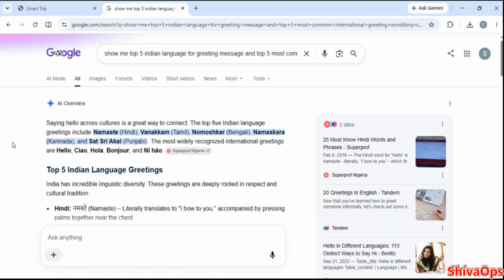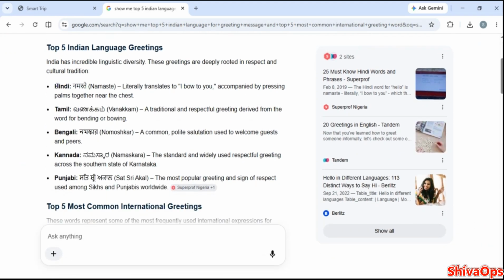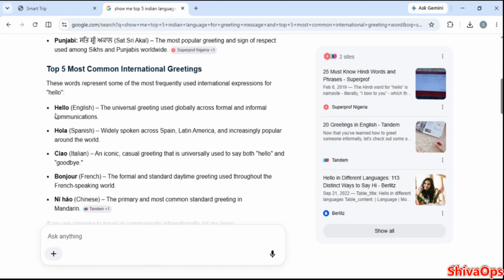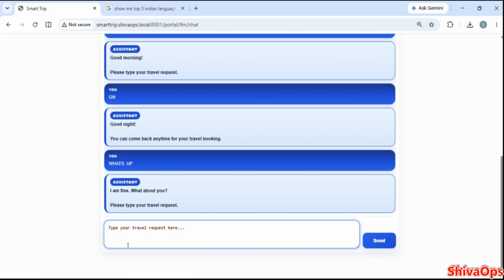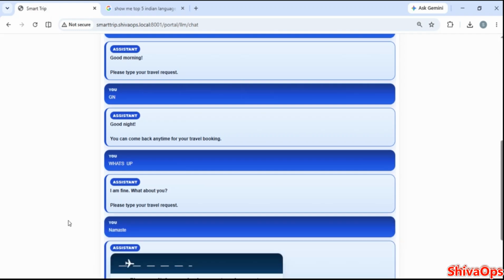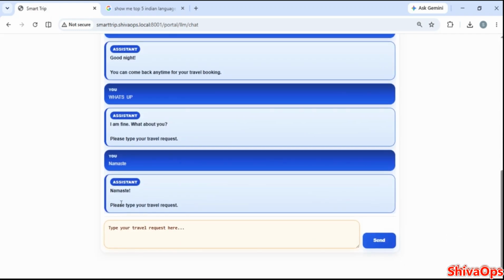So here, what is given? First is Hindi. The top 5: hello, hola, and in Hindi, namaste. So in Hindi we will type namaste. It replies namaste, please type your travel request.